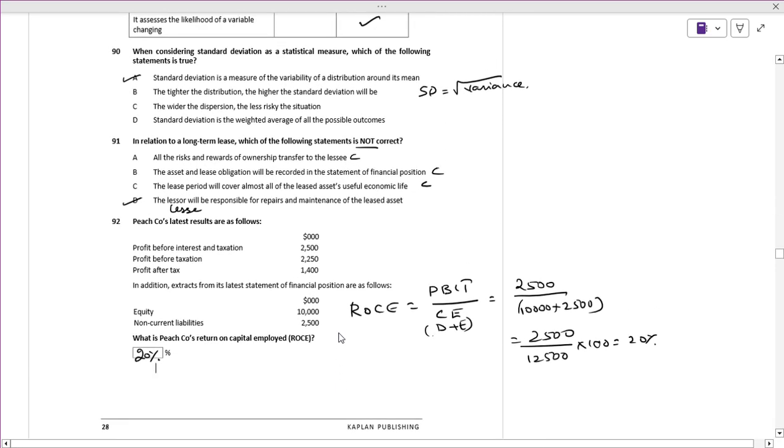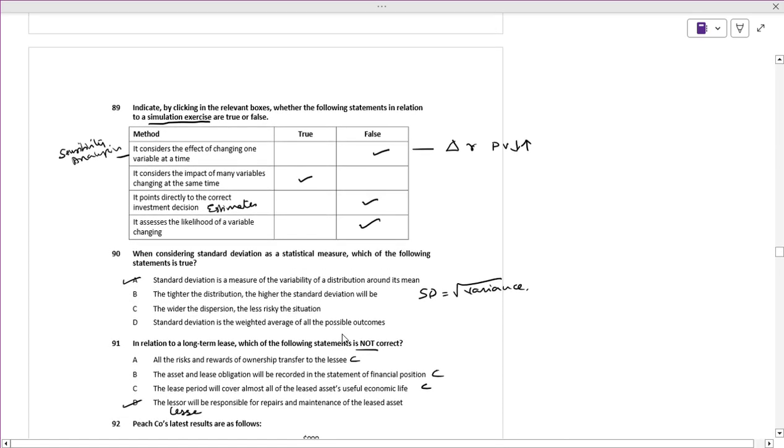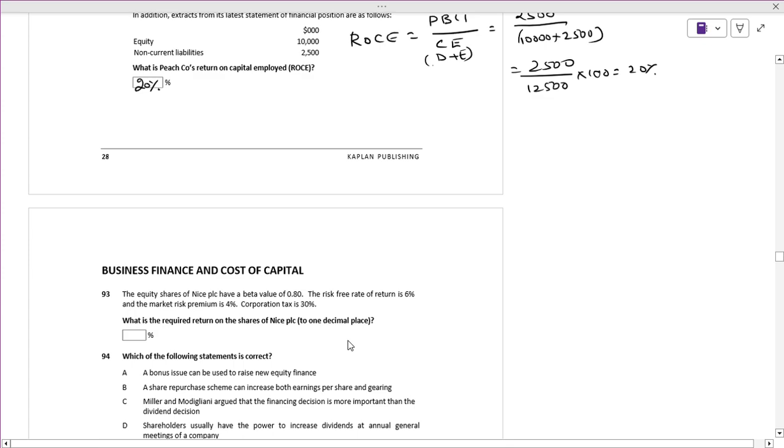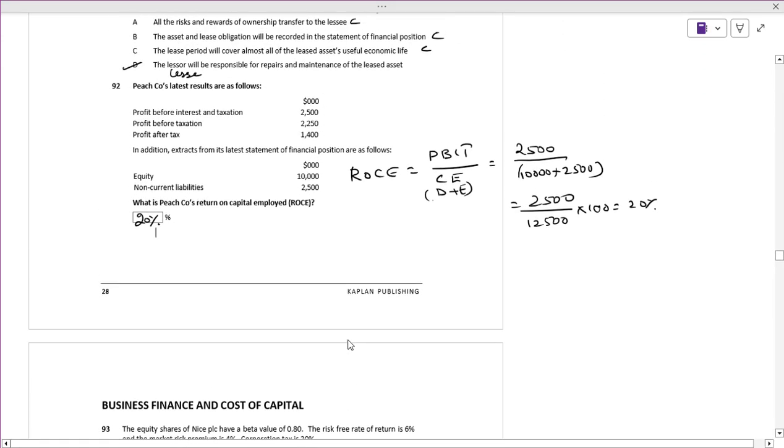With this, we have covered investment appraisal. Very short, very crisp, okay? Just go through this again in detail, and when we come back, please read in the study text the things related to business finance and cost of capital, okay? In the next session, it will be business finance and cost of capital.